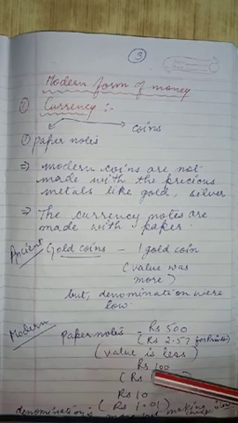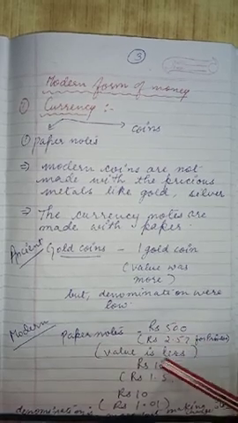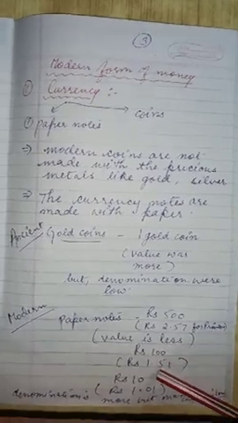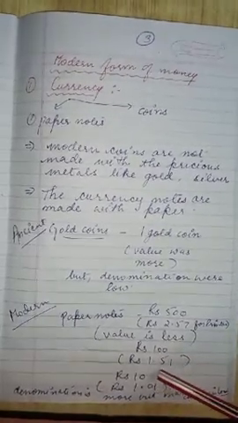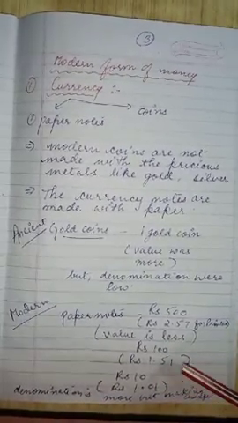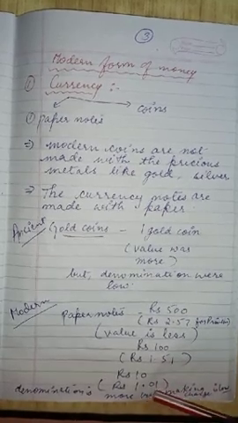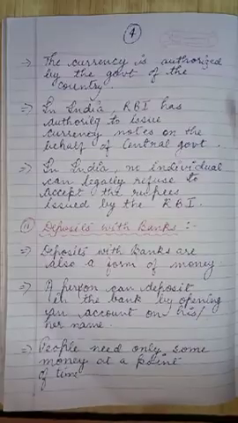In modern times, for paper notes like rupees 500, the making charge is just rupees 2.57 for printing, and the value is much more. For rupees 100, the making charge is rupees 1.51, and for rupees 10 it is rupees 1. Denomination is more but the making charge is low.